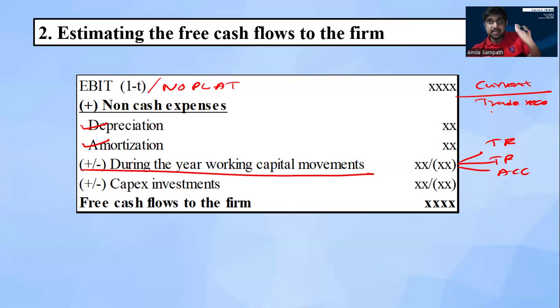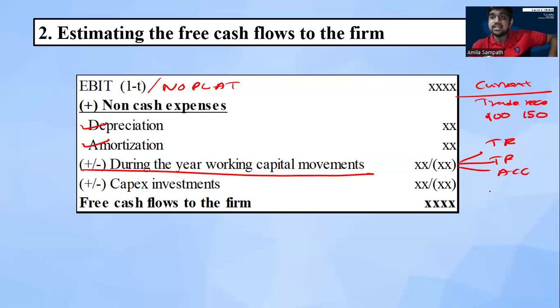If this year's trade receivable is less, let's assume this year's trade receivable is 100 and last year's is 150. In this case, our this year trade receivable is less than the previous year trade receivable. Therefore, we can consider this difference as our cash inflow.